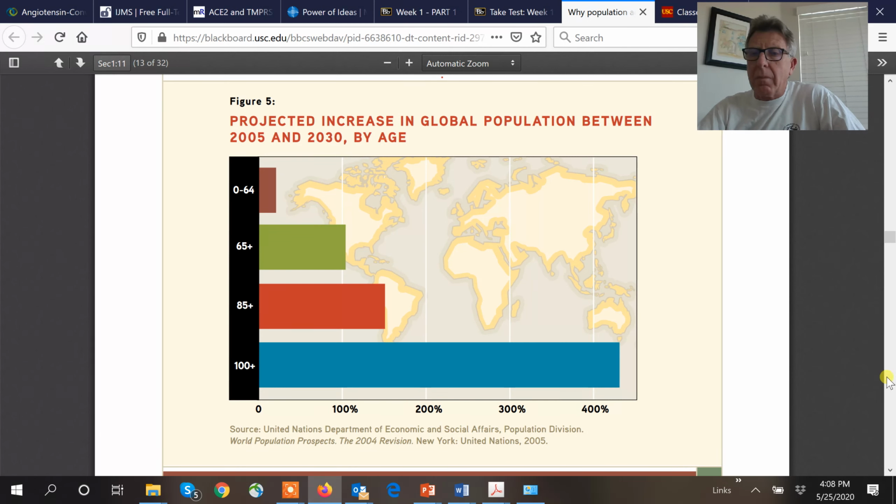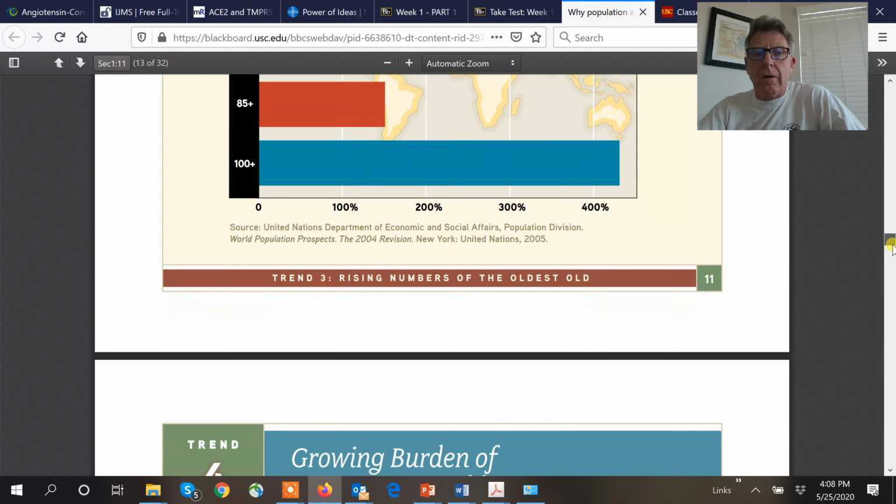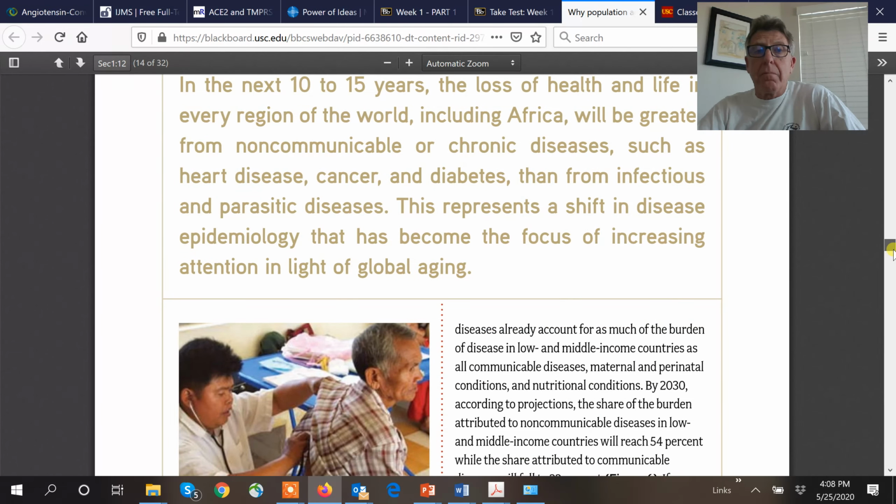So this is just about preparedness. Get ready for this. And then the burden. People live longer, sadly, you just kick the can down the road. As you get older, you're still going to have this period of decline. You survive cancer, you survive diabetes, or hopefully don't get diabetes, heart disease, on and on and on.